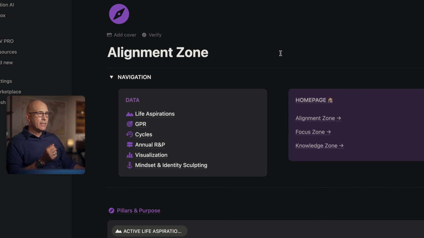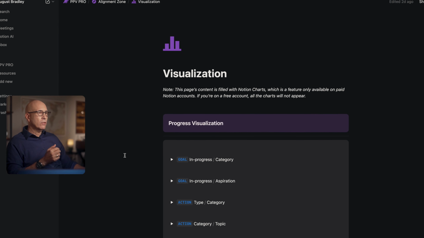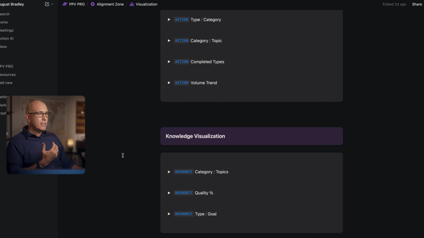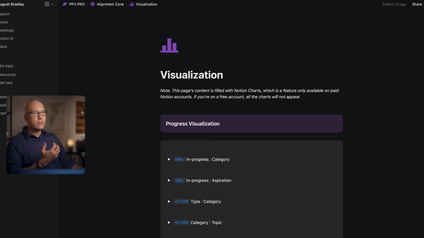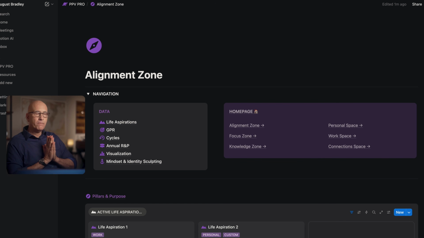Annual review and planning. We have a whole visualization page that will take the information and activity across our system and put it into visuals using Notion's charts and graphs feature. And it brings a lot of clarity toward what's working and what's not, where we can improve and what is serving us best.